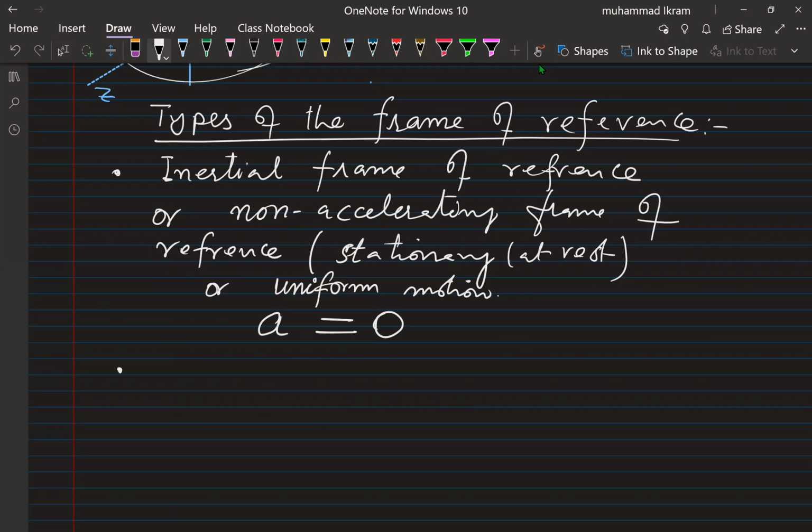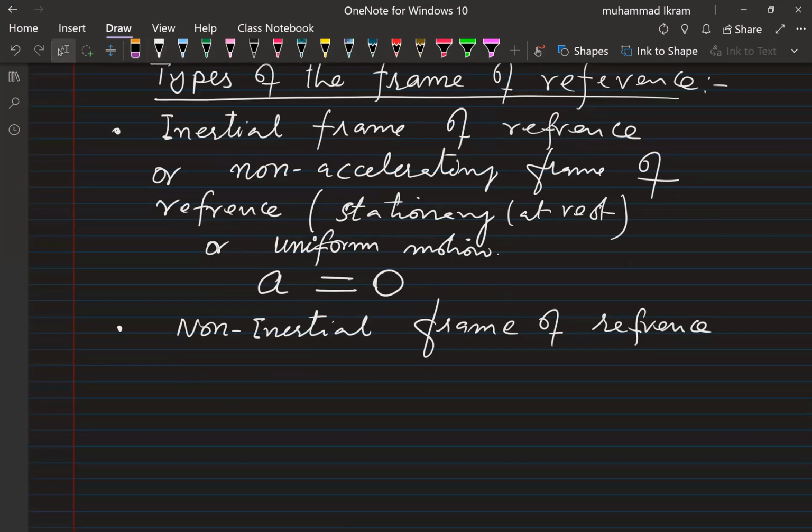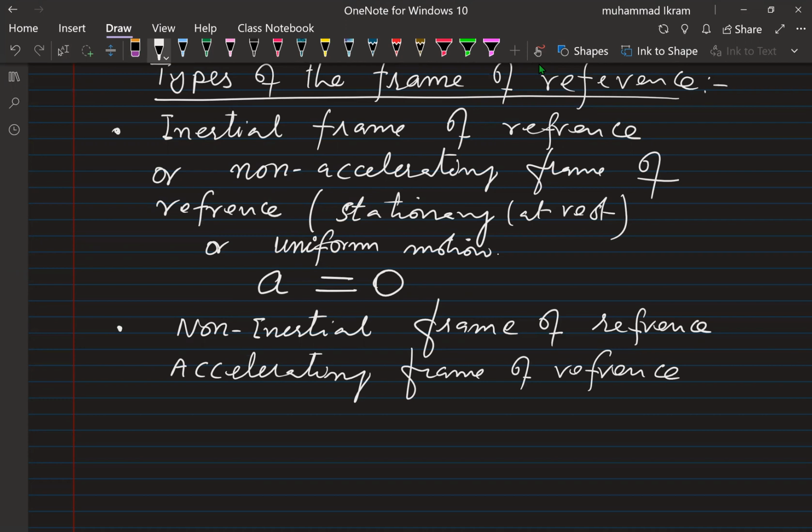The other type is the non-inertial frame of reference. Non-inertial frames of reference are what we call accelerating frames of reference, where acceleration is not zero.